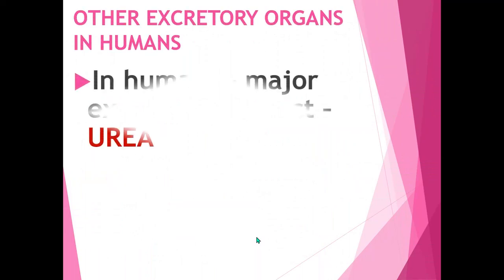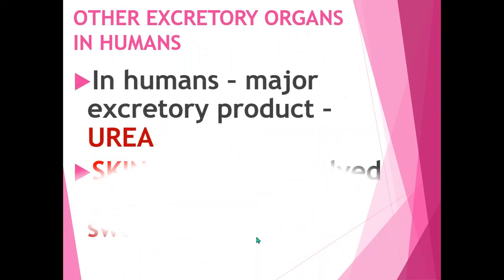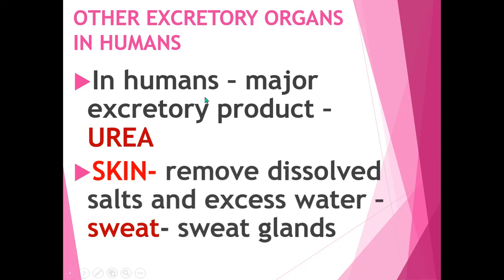Now, other excretory organs in humans. In humans, the major excretory product is urea. Another excretory organ in humans is the skin. What is the use of the skin? The skin helps to remove dissolved salt and excess water, which is removed in the form of sweat through the sweat glands.